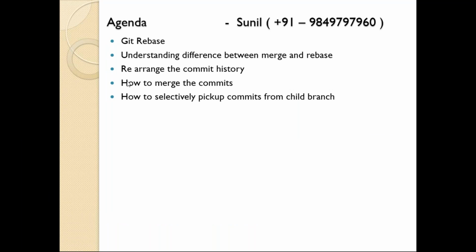Next. How to merge the commits. Don't confuse merging with merging the child branch with the master branch. That's different. What do you mean merging the commits? Please look at this.